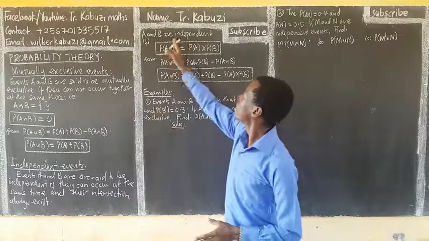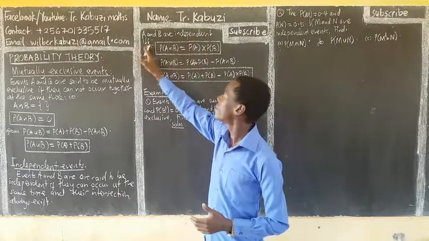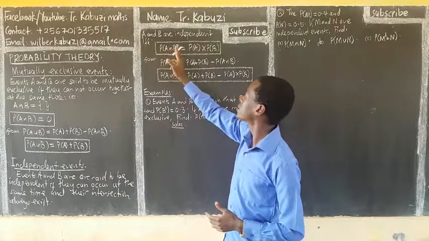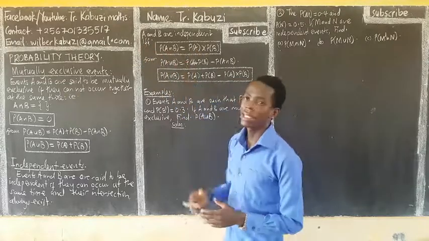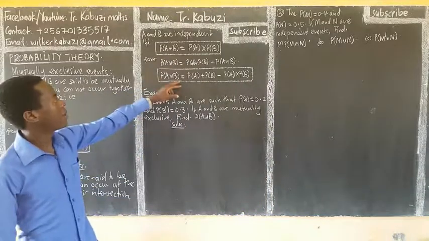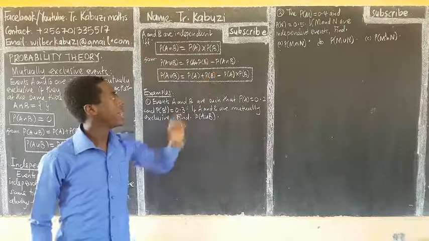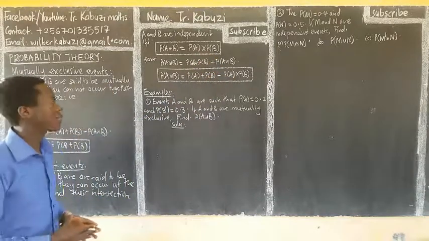So A and B are independent if and only if, and this sign in mathematics means if and only if, the probability of A intersection B equals the product of their probabilities. Now let us see how we can handle these questions.